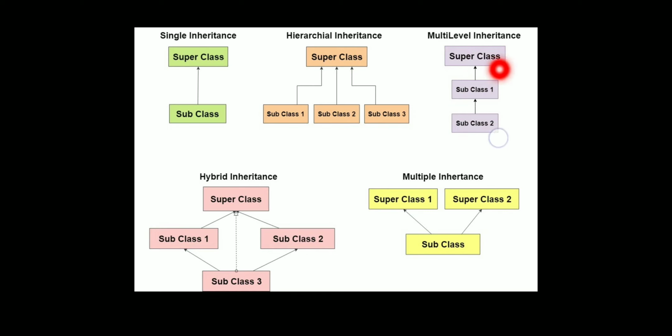The superclass has subclass 1 and subclass 1 has subclass 2. Subclass 2 has the properties of subclass 1, and subclass 1 has the properties of the superclass. This is the concept of multi-level inheritance. In hybrid inheritance, one superclass has 3 subclasses, and in multiple inheritance, 2 superclasses have 1 subclass.